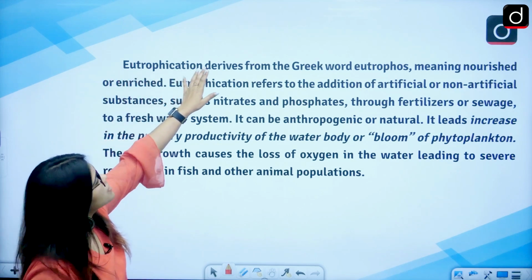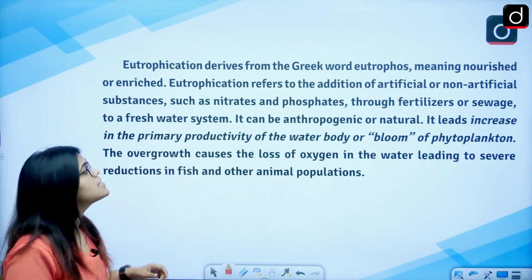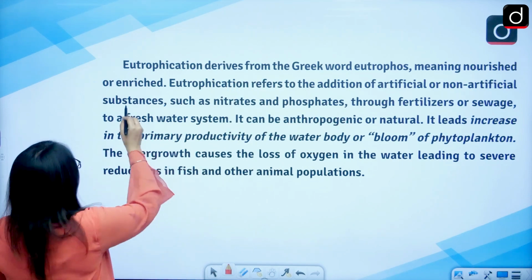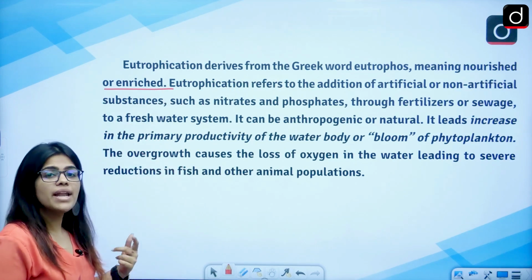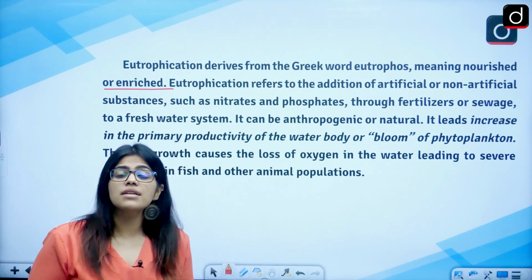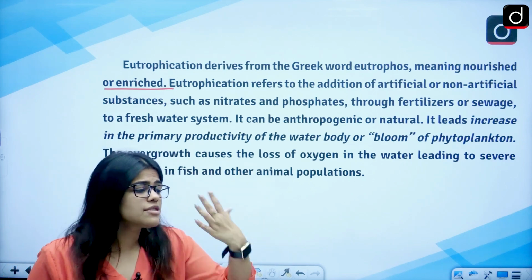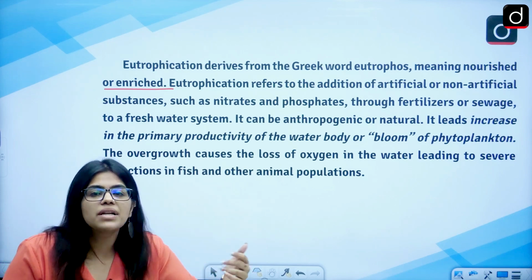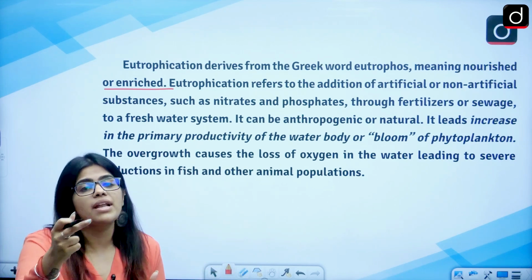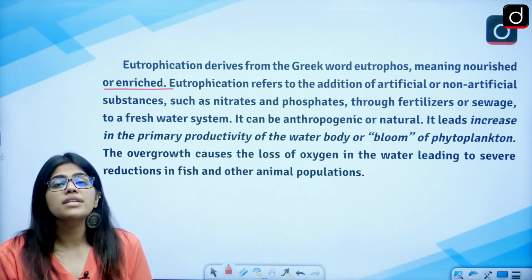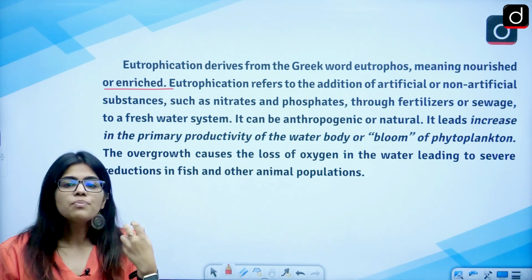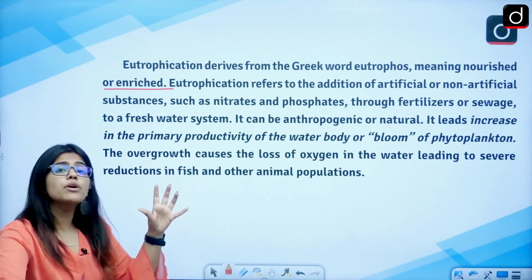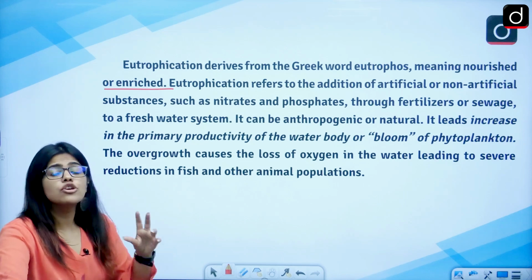Eutrophication derives from the Greek word eutrophis. It actually means nourishment, or to become enriched. Whenever we see that a water body is turning too green in color and is not very visible, and there is a bloom of algae in it, this means that the water is not fit to be consumed. This process of excess blooming of algae is called eutrophication.